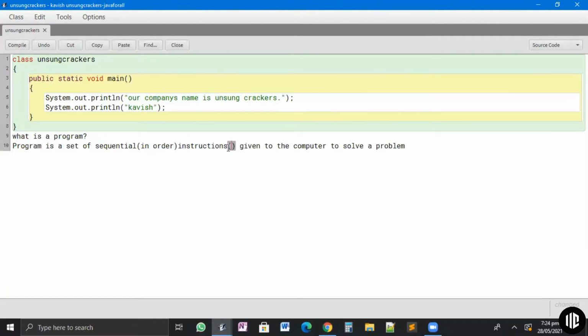Now, what are instructions? Instructions are the codes we write. Codes given to the computer to solve a problem. This is what a program is, and this is what programmers do. They give a set of instructions to the computer to solve a problem. Okay, can anyone give me a problem that is solved by programming?